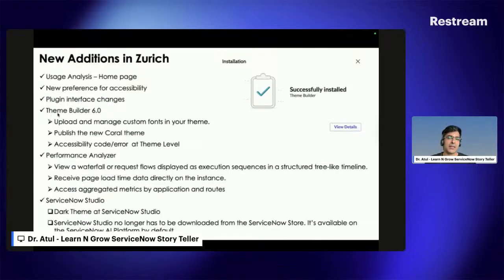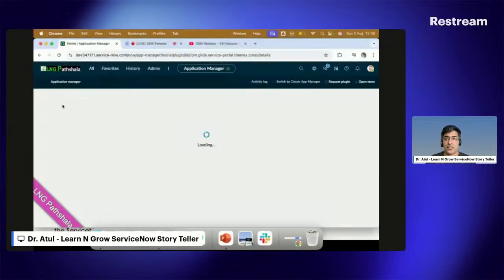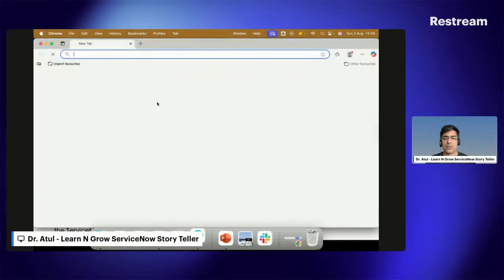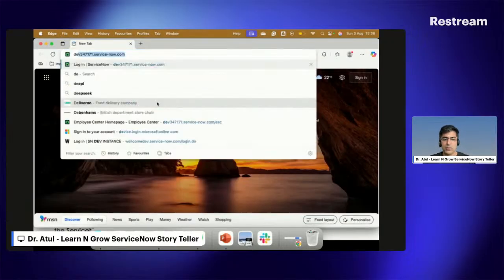Now the theme builder, another important and beautiful change done by ServiceNow. One important thing is that you need to be on Theme Builder 6.0 if you want to use any of these features. So let me come back here, it's taking time, let me reload it. Oops. Okay, let me open this in the other browser. Sometimes it takes time as well, so let me open this here.